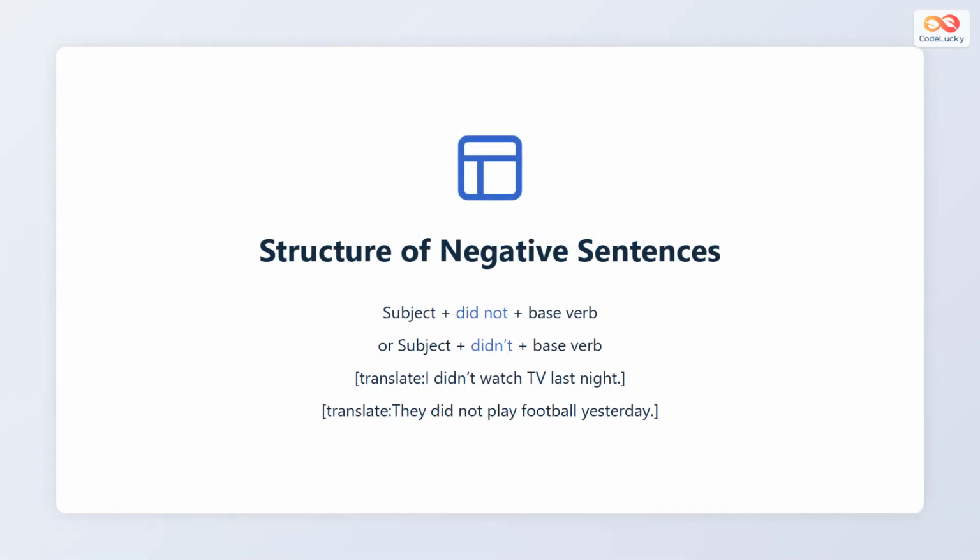Negative sentences in the simple past follow this structure. Subject, plus did not, plus the base form of the verb. Remember, the base form means the verb is in its simplest form without any changes. For example, I didn't watch television last night, or they did not play football yesterday.